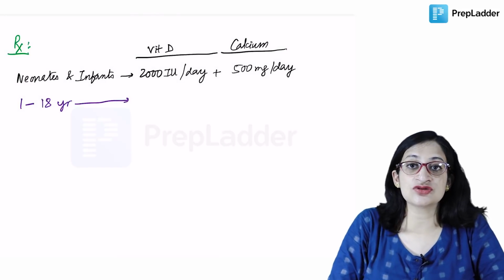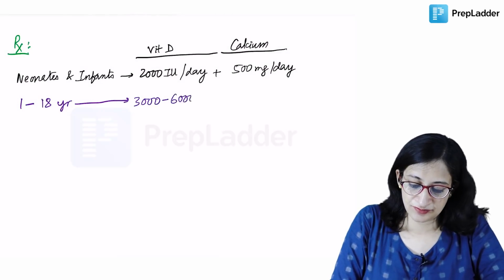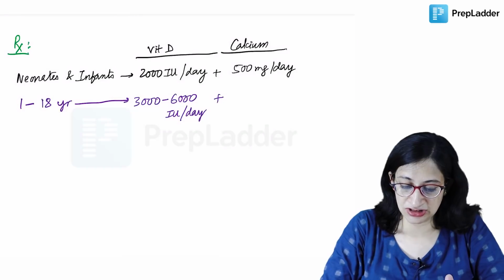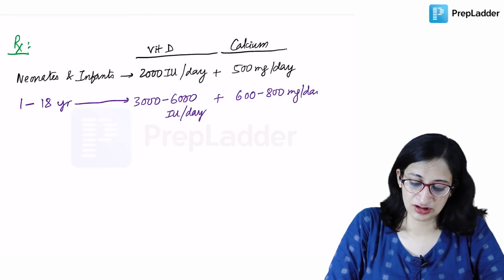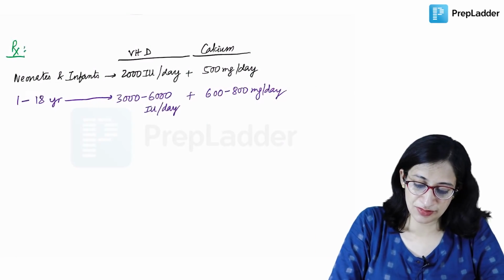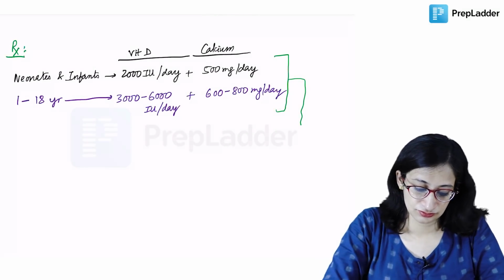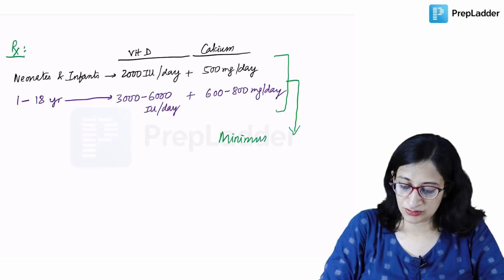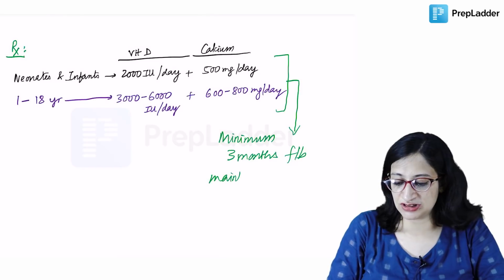it is recommended to give 3000 to 6000 international units of vitamin D per day for treatment of rickets. This we are talking about the treatment of rickets, not the prophylaxis. So 3000 to 6000 international units per day of vitamin D. These are the latest recommendations, along with 600 to 800 mg per day of calcium. Now this treatment should be given for a minimum period of 3 months, followed by you start them on maintenance dose of vitamin D and calcium.